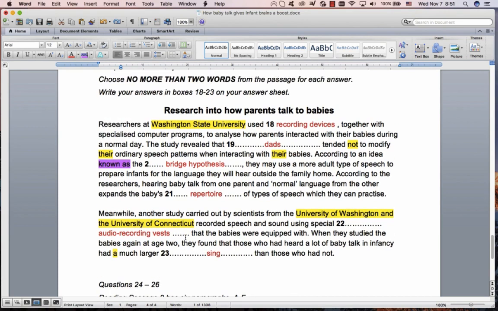And then secondly, is it okay for IELTS to do this? It's uncountable in the passage, so surely they should use it as uncountable in the questions. I think it's not fair that they change it to countable, but remember, IELTS can do whatever they want, so they use it as countable. So the answer there is vocabulary.